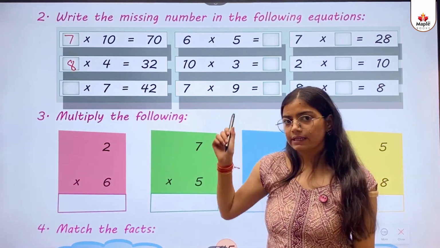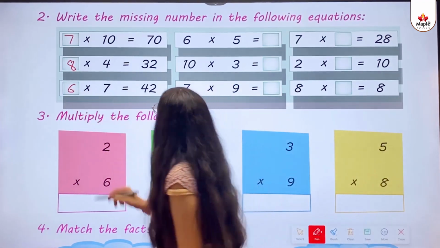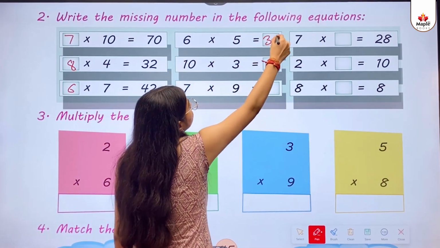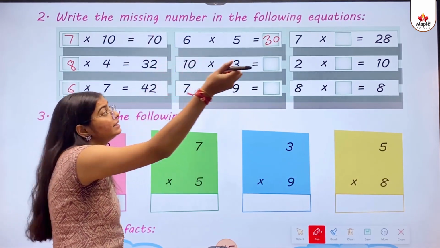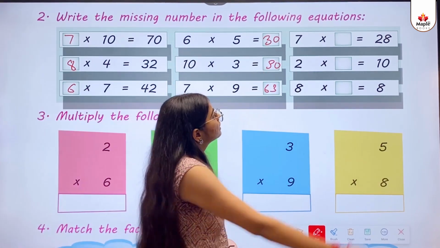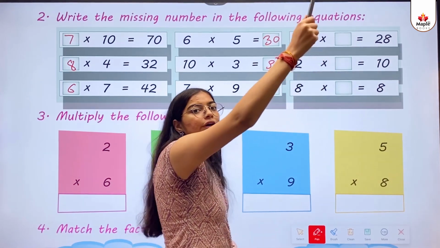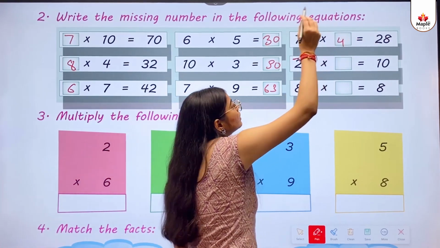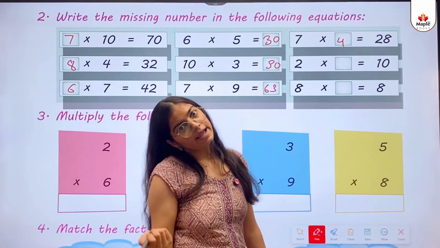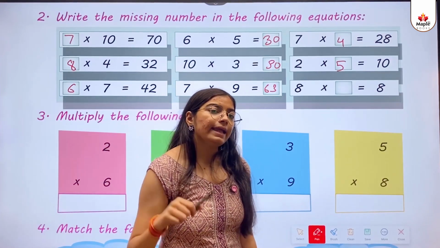Dash multiply 7 gives 42. 6 multiply 7 gives 42. 6 5s are 30. 10 3s are 30. 7 9s are 63. 7 multiply dash equals to 28. 7 multiply 4 equals to 28. 2 multiply dash equals to 10. 2 multiply 5 equals to 10. 8 multiply dash equals to 8. 8 ones are 8.